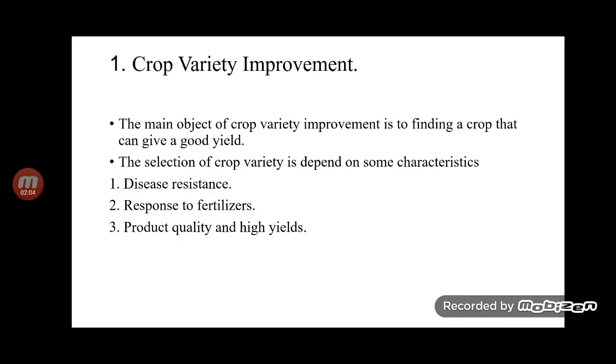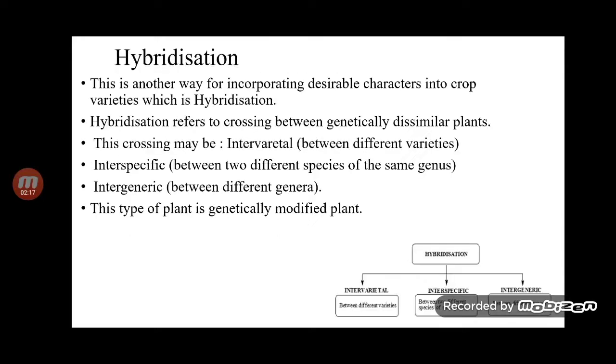Disease resistance means they have the ability to defend against disease. Response to fertilizer means they have the ability to respond to fertilizer. And product quality and high yield means they have to produce more and get good quality of that crop. So now we see the next method, which is hybridization.